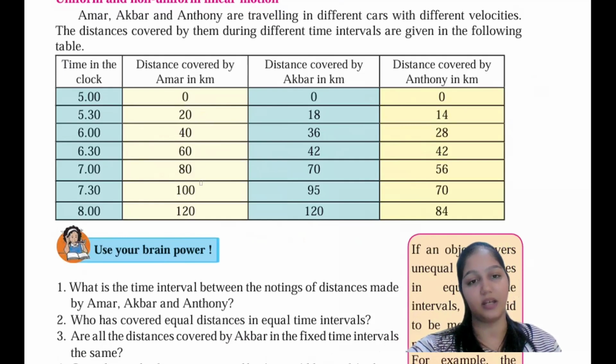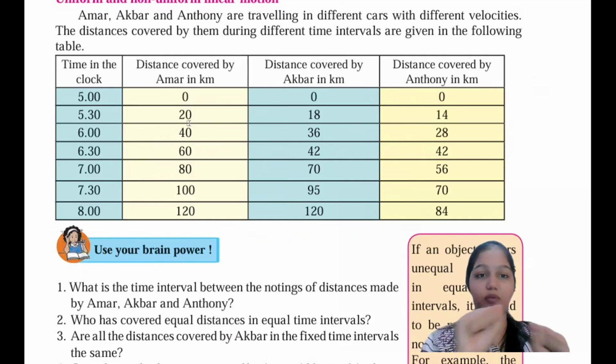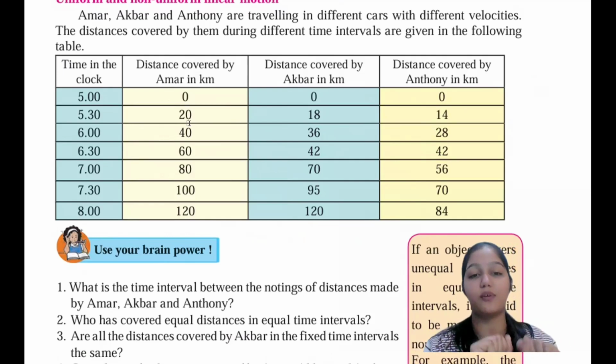The interval is the same. The distance interval between them is the same. So that is how we can say it is a uniform speed that they are following. Amar is following a uniform speed. But Akbar's speed here is 18, 36, 42, 70, 95 and 120.